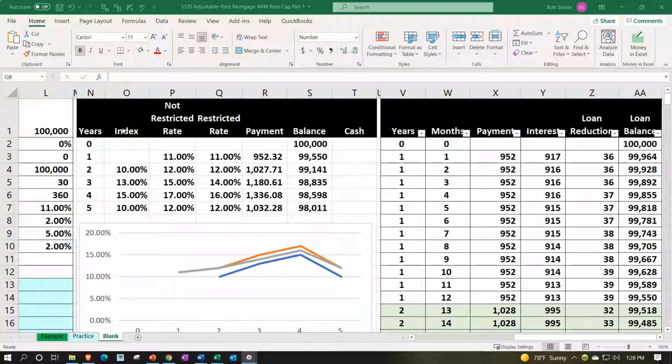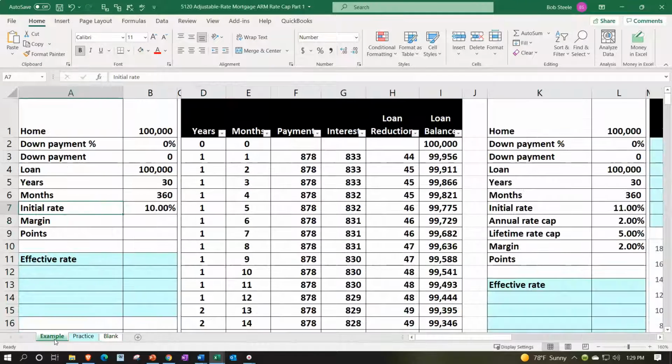Here we are in our Excel worksheet. If you have access to the Excel worksheet and would like to follow along, note that we have 3 tabs down below: example, practice, and a blank. Let's take a look at them now, starting with the example tab, in essence being an answer key.